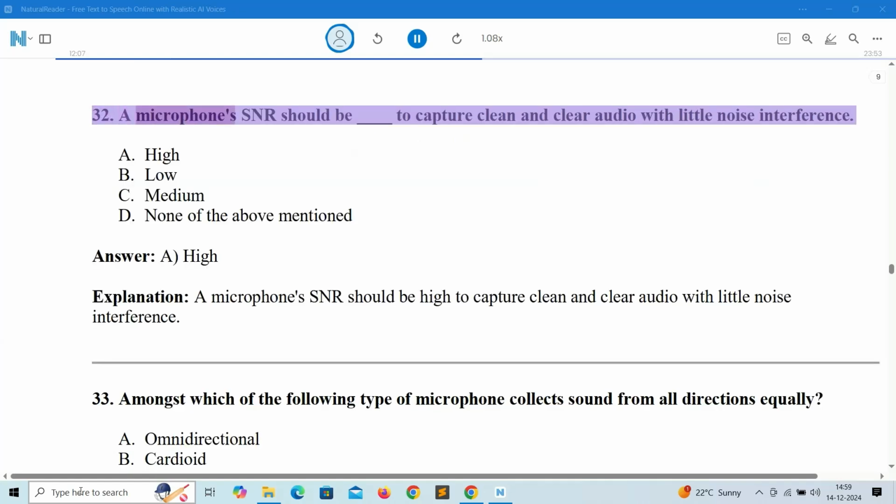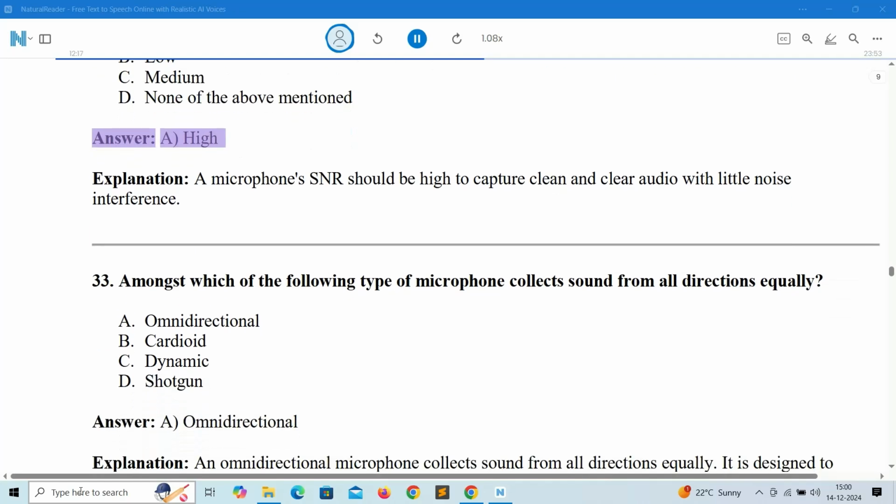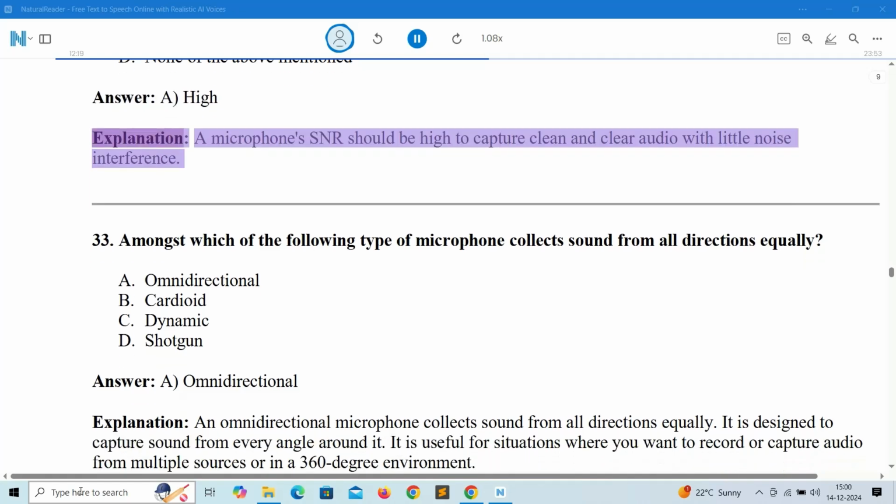32. A microphone's SNR should be ___ to capture clean and clear audio with little noise interference. A. High. B. Low. C. Medium. D. None of the above mentioned. Answer: A. High. Explanation: a microphone's SNR should be high to capture clean and clear audio with little noise interference.